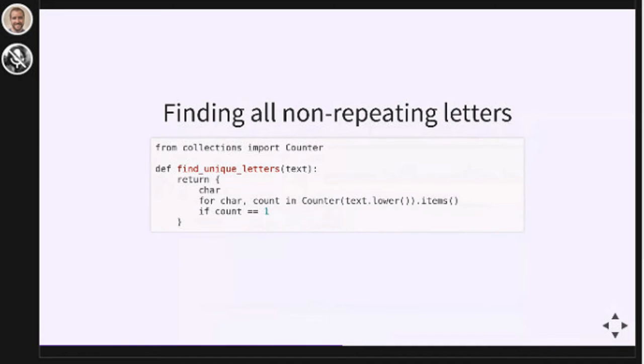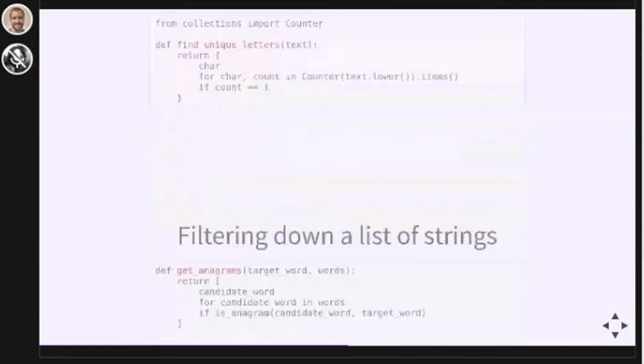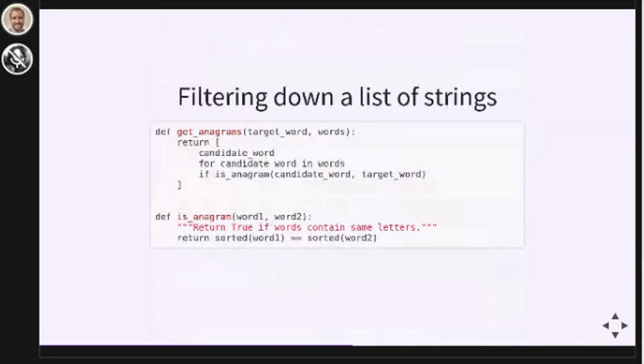So again, there's quite a lot going on here with very few lines of code. There's very little unnecessary information on this screen. In this example here, we're using a comprehension to loop through words and check whether each word is an anagram. Note that we're calling a function to do this because isAnagram is a lot more descriptive than a comparison of the sorted letters in 2 words.